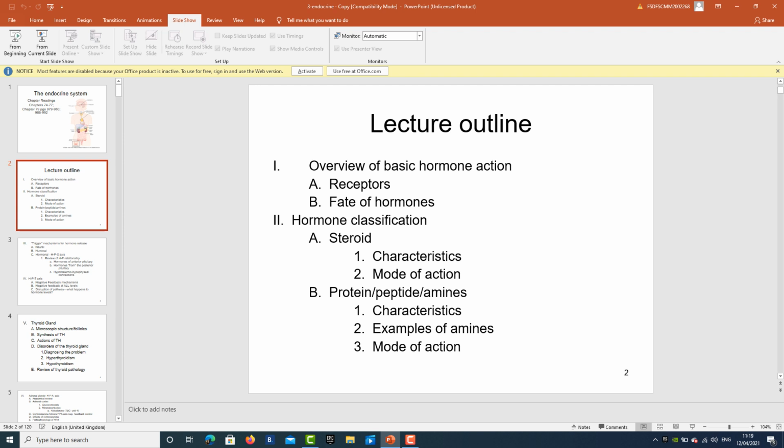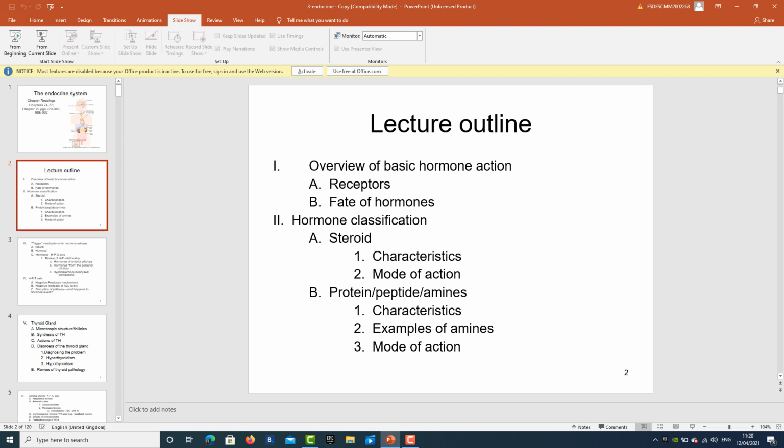Now there are the various mechanisms. We should be knowing about what are the receptors, what is the fate of hormones, what is the chemical nature, what are they composed of, like they are steroids, they are proteins, they are peptides, what is their characteristic, what is the mode of action. We should be knowing about them in detail. If we know about their basic functioning, we should be able to know about their function.